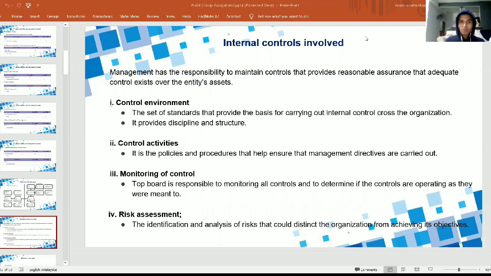First one is control environment. Second one is control activities. Third one is monitoring of control. And the last one is risk assessment. So I will talk about the first one, control environment. What is control environment? Control environment is the set of standards that provide the basis for carrying out internal control across the organization. It provides discipline and structure.